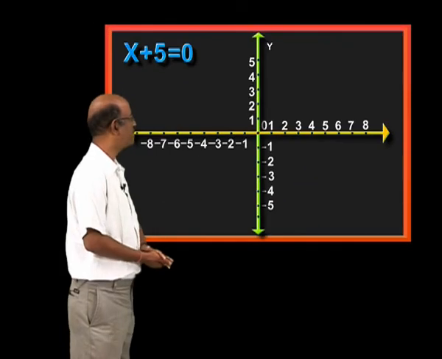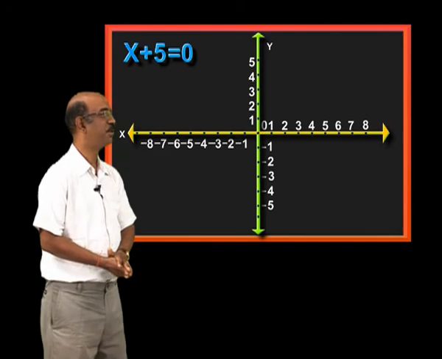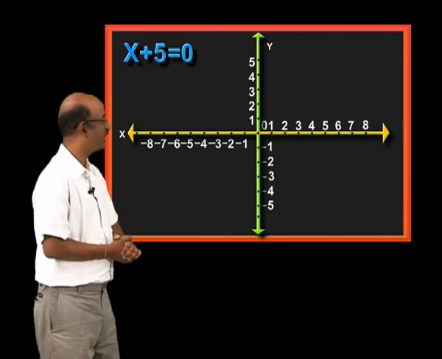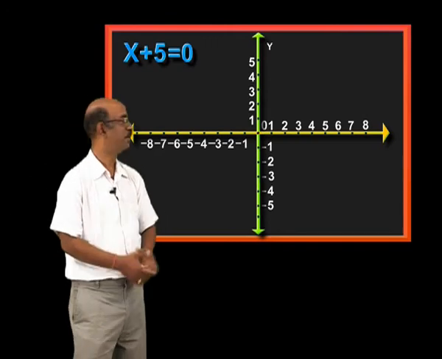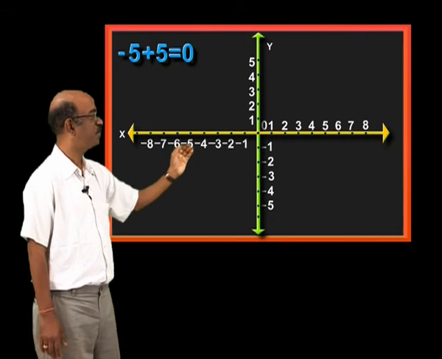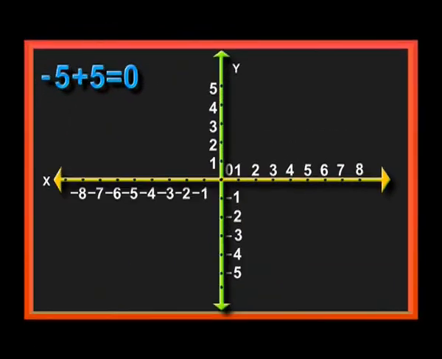Then x plus 5 is equal to 0, or x plus 5 is equal to 8. First of all, I am discussing x plus 5 is equal to 0. Then x is equal to minus 5. You see on the x-axis where it is? Here it is. You draw a line at minus 5.